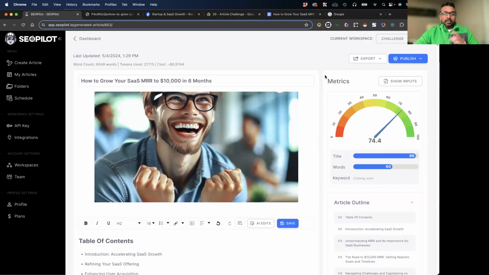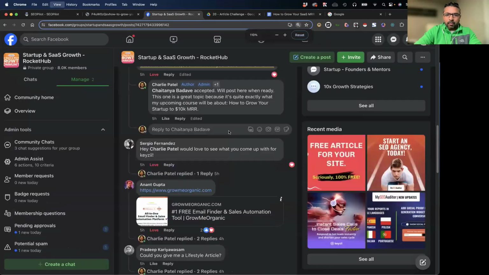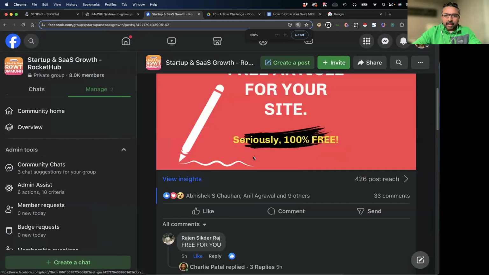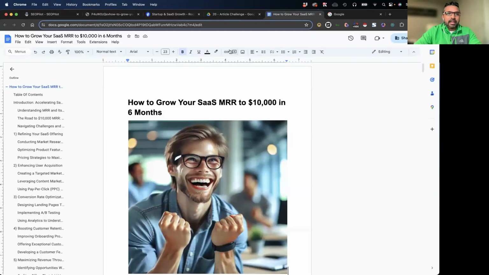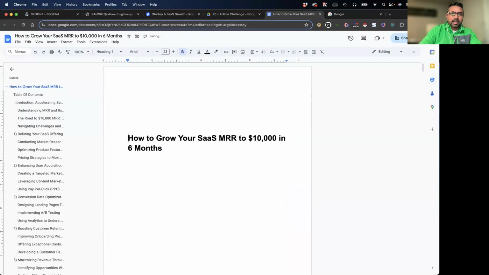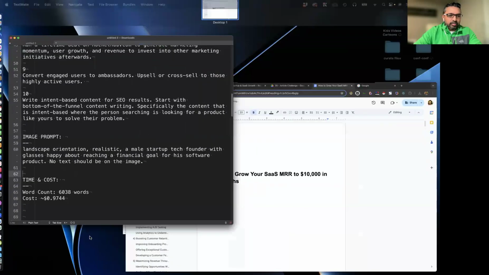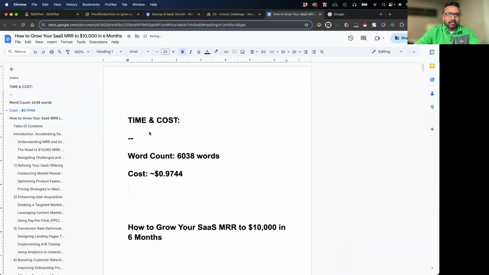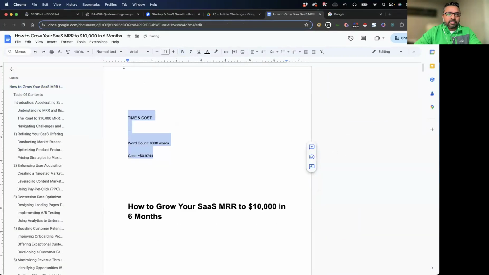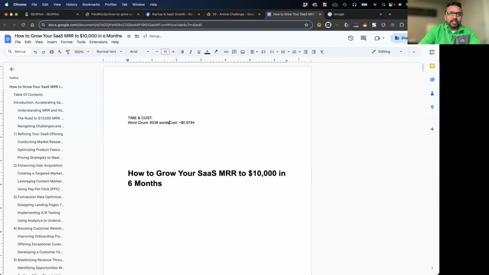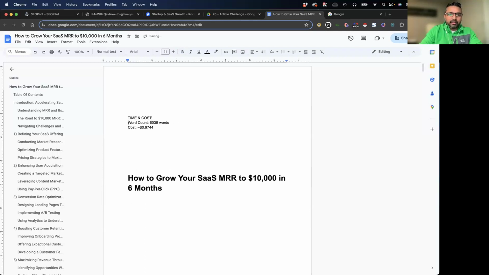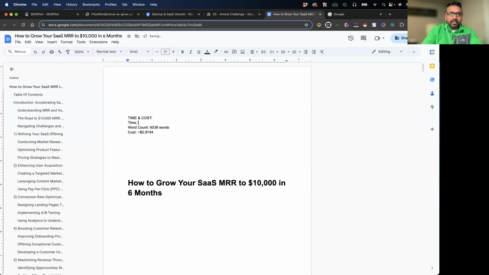I'm going to do 10 more articles like this because there's a bunch of people here that want me to do this live and give them an article. But Chaitanya, I'm going to go ahead and give you this. But at the top, let me go ahead and put, hey, what did this take us? Time and cost? Nothing really. So let's go ahead and make sure people know how much this actually costs and how much time I actually spent on this. So you guys just saw me do it.